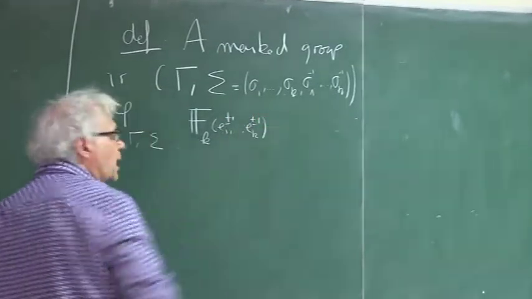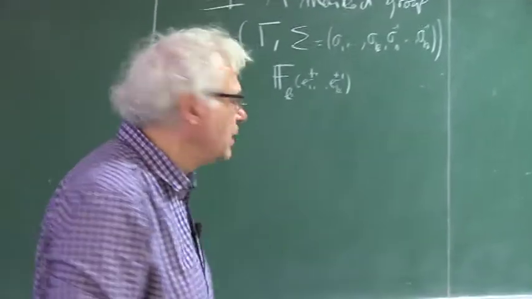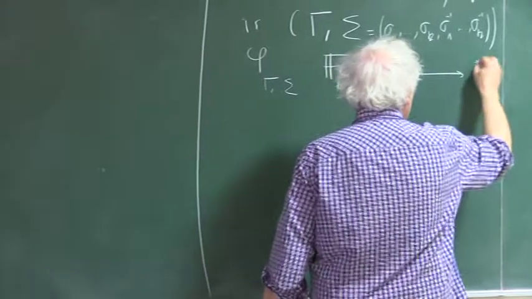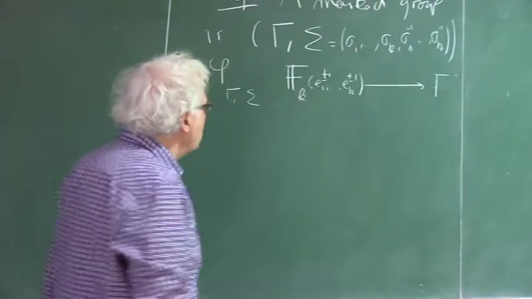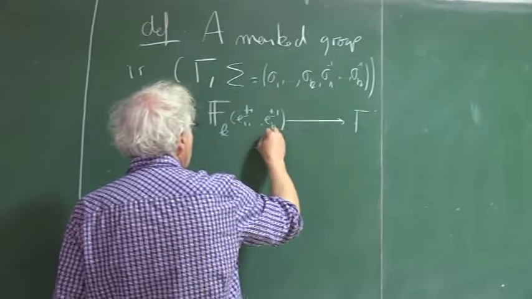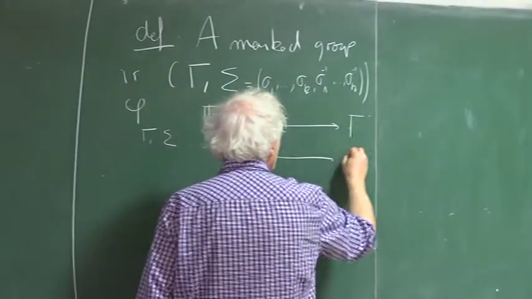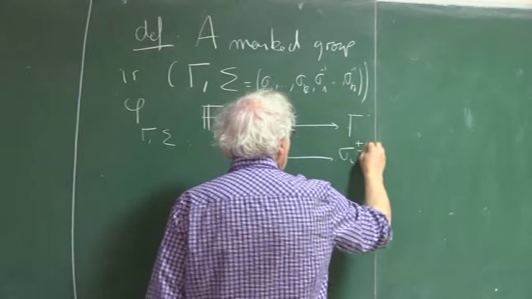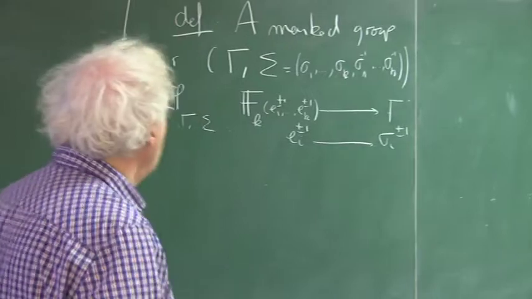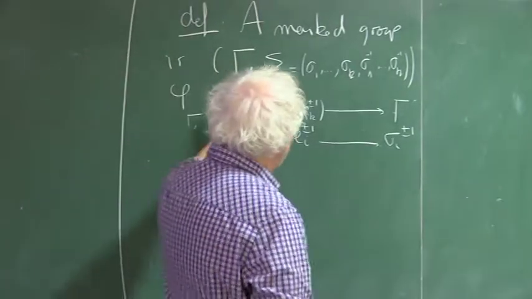You take the standard presentation of the free group in k generators, and you send it to gamma according to the following rule: e_i plus or minus 1 goes to sigma_i plus or minus 1. This defines a group morphism, and that is a marked group.